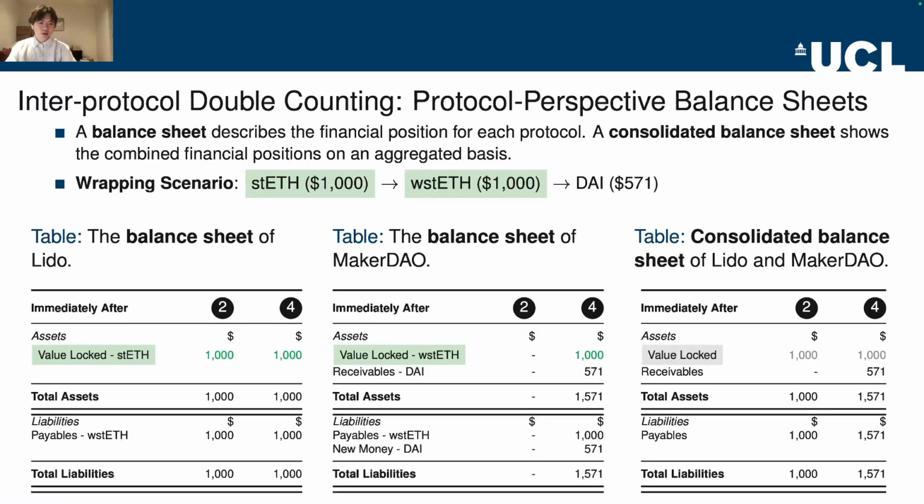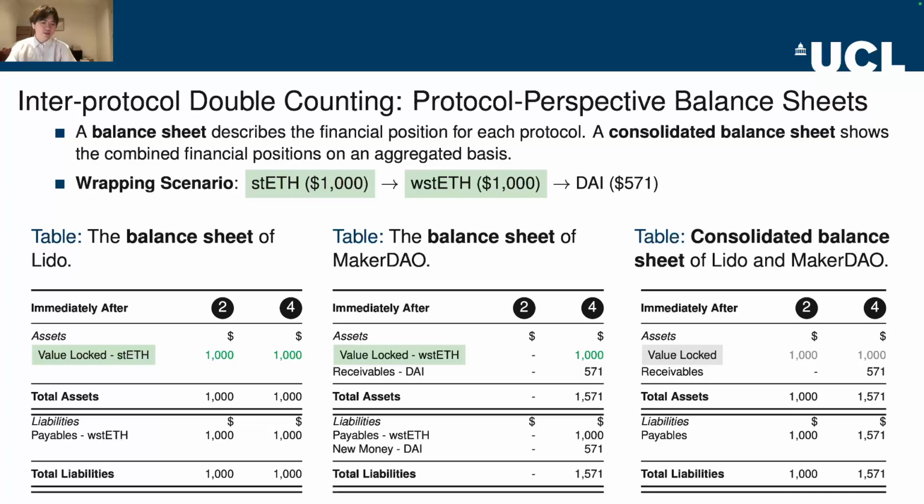To illustrate the TVL double counting, we use a balance sheet approach to describe the financial conditions of each protocol. The aggregate value locked can be regarded as a significant element on the asset side of a DeFi protocol's balance sheet. In the context of a DeFi ecosystem, we apply the consolidated balance sheet to illustrate the financial status on an aggregated basis. This type of balance sheet represents the combined financial position of a group, presenting the assets, liabilities, and the net position of both the parent company and its subsidiaries as those of a unified economic entity.